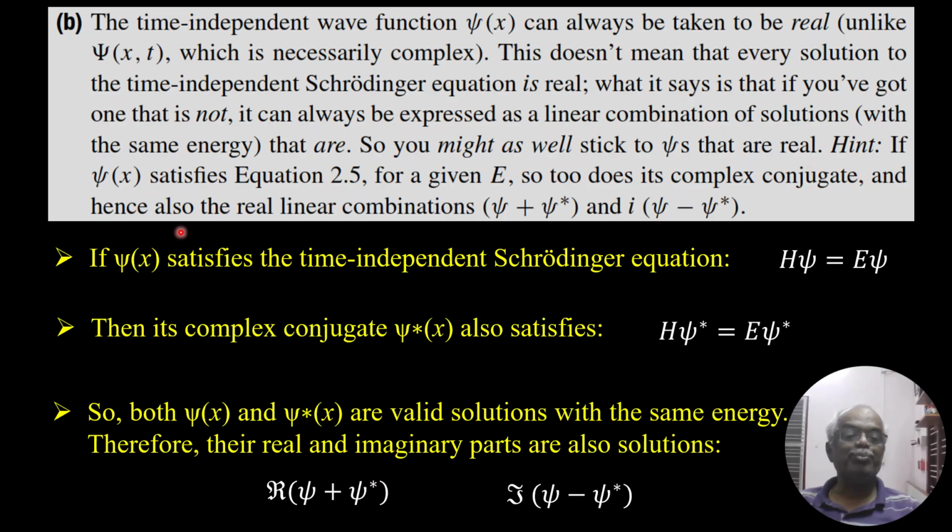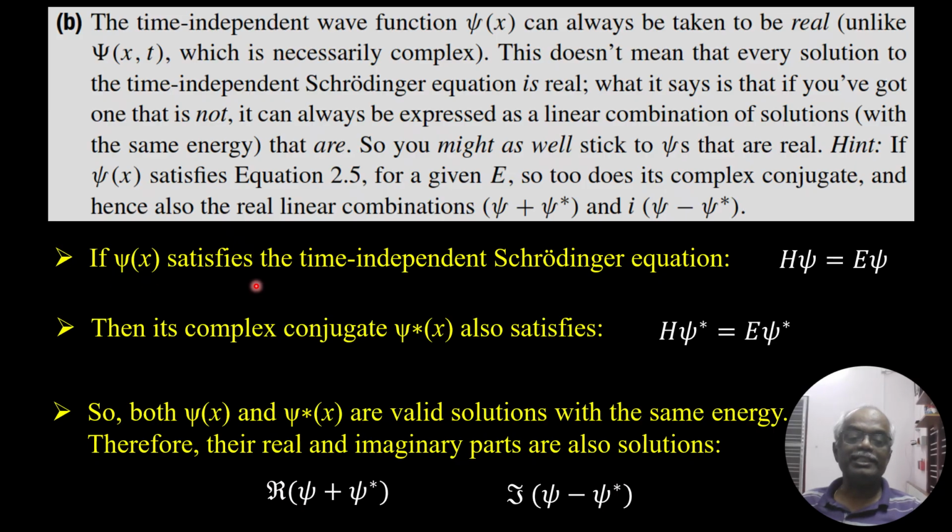Hint: if psi of x satisfies equation 2.5 for the given E, so too does its complex conjugate, and hence also the real linear combinations psi plus psi star and i times psi minus psi star. The solution is very simple. We can argue conceptually and we can prove it.